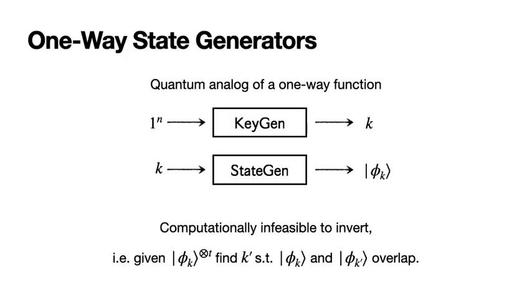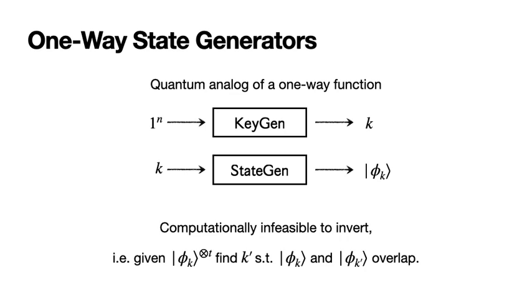First, let me define these two objects, and we'll start with one-way state generators, which can be thought of as a quantum analog of a one-way function. So they consist of two efficient algorithms. One is the keygen algorithm, which takes in the security parameter and samples a random classical key k. And then there is the state gen algorithm, which takes this classical key k and maps it to a quantum state phi k.